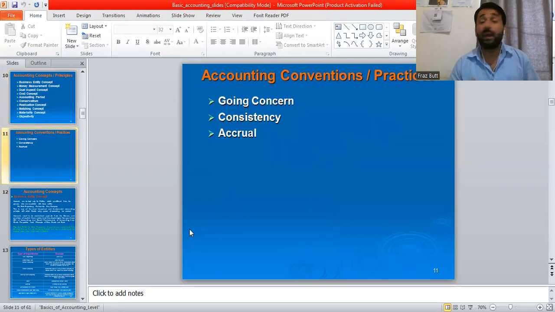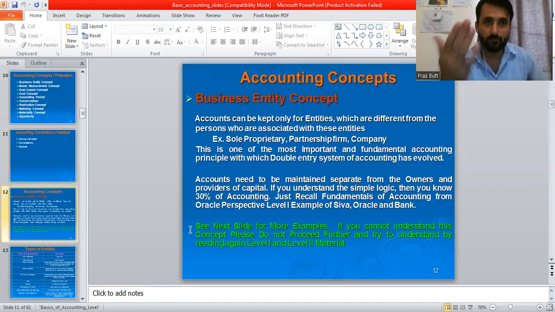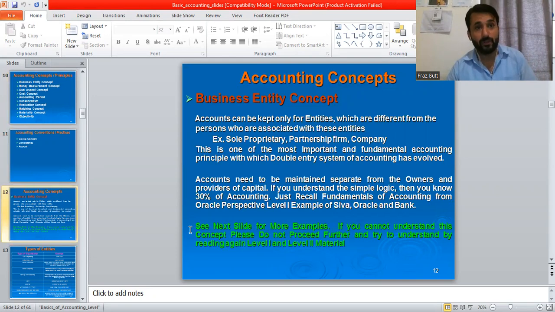Then some accounting practices are conventions. These are quite broader areas, and these conventions are higher and broader than the concepts. Going concern, consistency, and accrual basis. These three are the conventions or general accounting practices as prescribed by GAAP. GAAP means what, Mustafa? GAAP or IFRS means the generally accepted accounting principles and international financial reporting standards. We have gone through them in previous lectures.